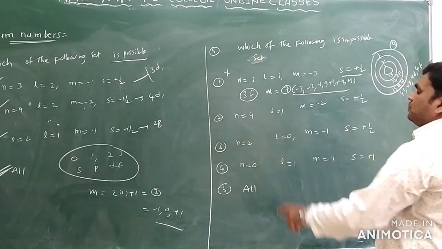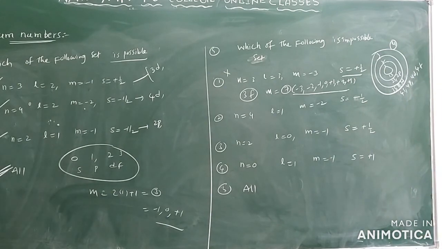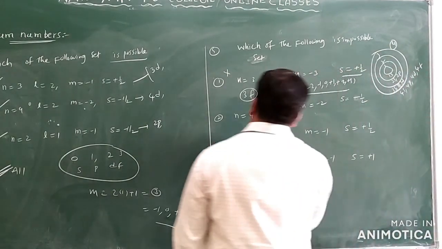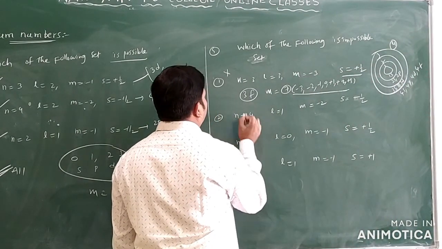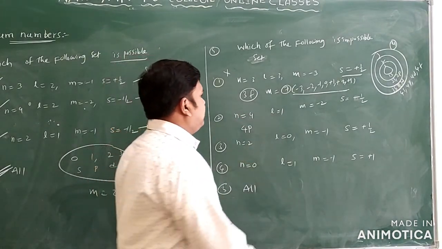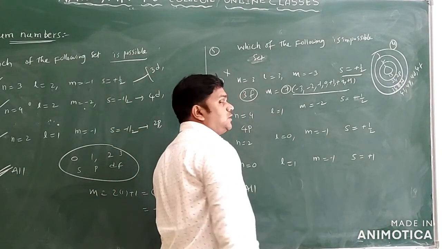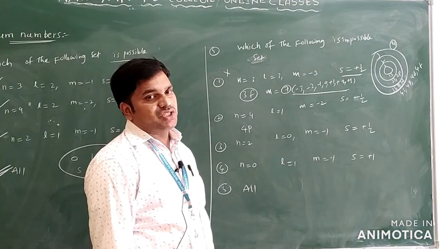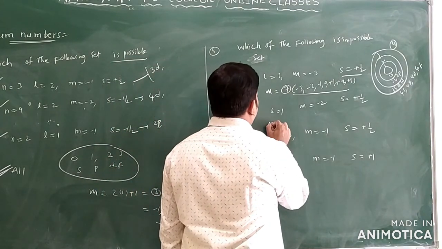N is equal to 4, L is equal to 1, M is equal to minus 2, S is equal to minus. So you can see this is 4p only. N is 4 and L is 1, 4p only. So M is equal to 2 into L plus 1, 2 into 1 plus 1. So you will get 3 values only.